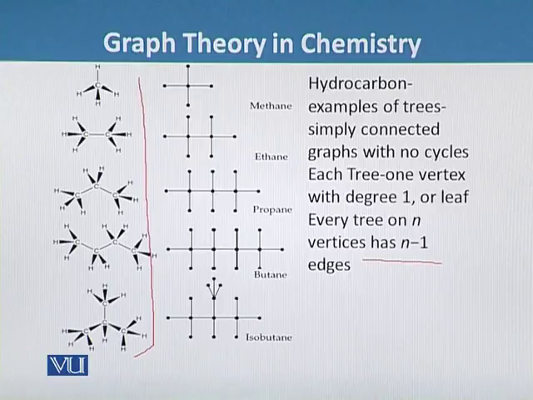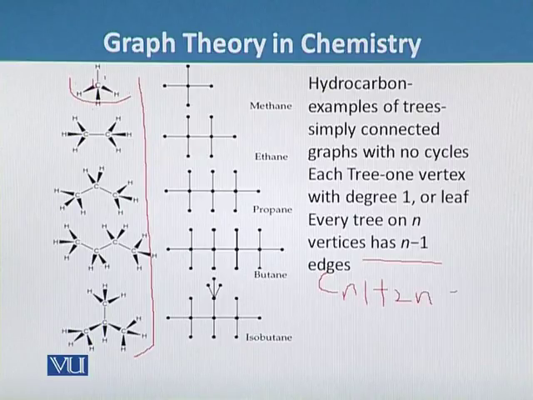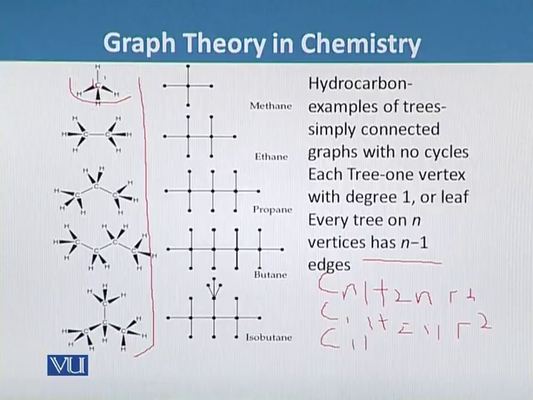So we can see in these figures of the non-cyclic hydrocarbons that they represent the general formula CnH2n+2. If we consider the first, methane structure, there is only one C atom, so n is 1, and we put 2 times 1 plus 2, and it comes out to be CH4.